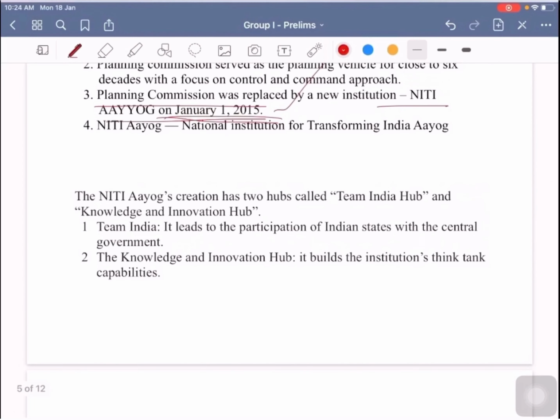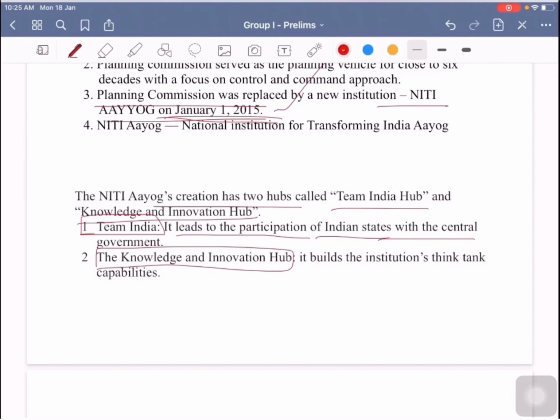So basically Niti Aayog's creation has two hubs called Team India Hub and Knowledge and Innovation Hub. What is this Team India Hub and what is this Knowledge and Innovation Hub? Team India Hub leads to the participation of Indian states with the central government. So in a way it is saying that it is a team consisting of Indian states and central government.